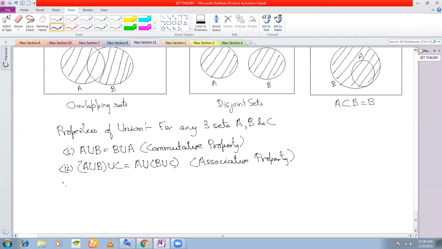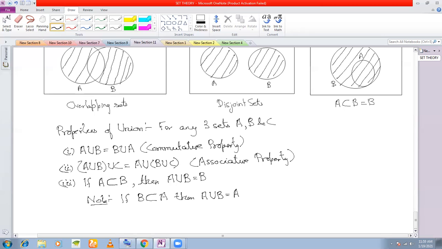Next property is that if A is a subset of B, then A union B is equal to B. Similarly, if B is a subset of A, then A union B must be equal to A. This is what this third property is.